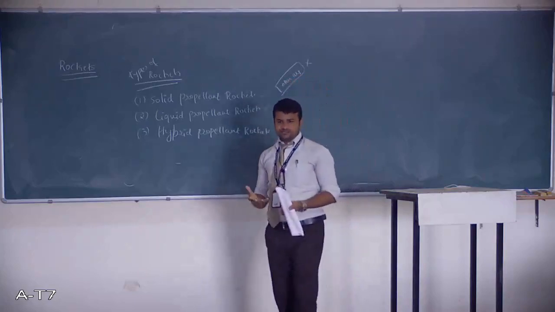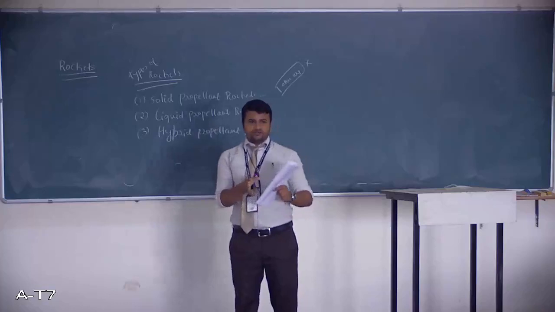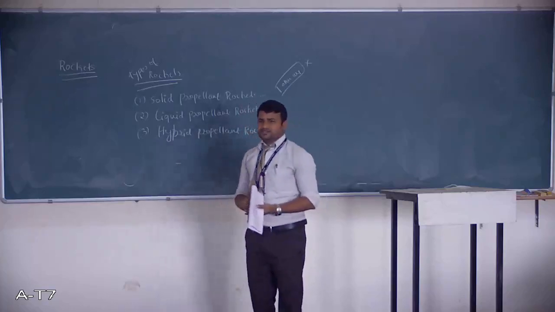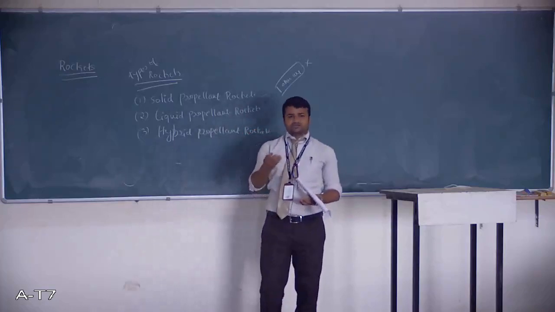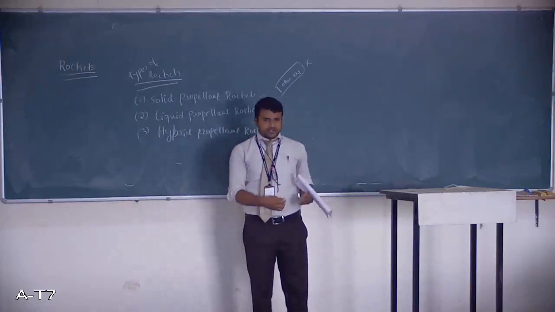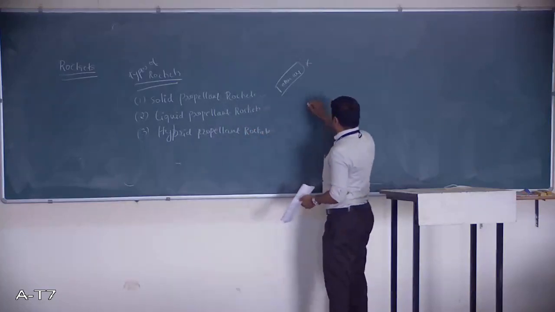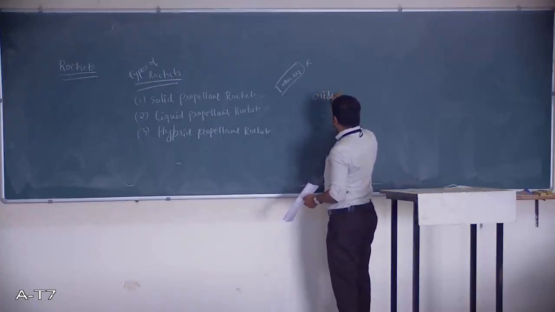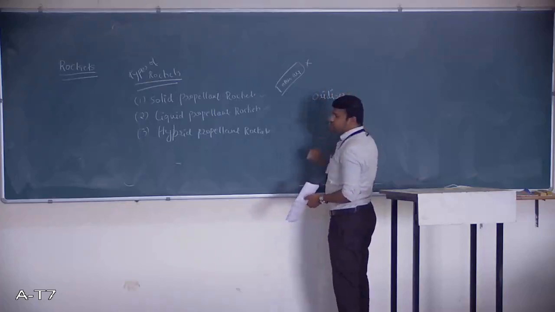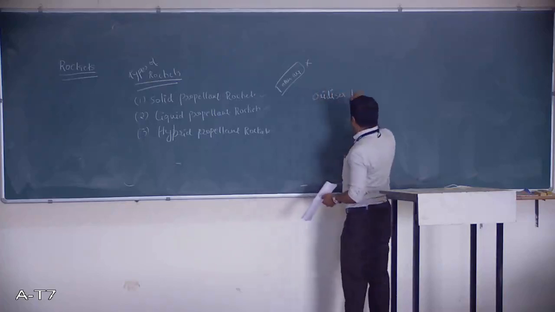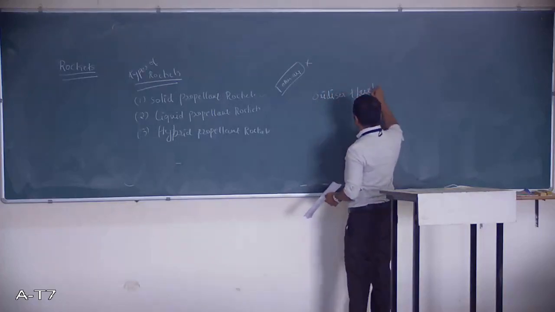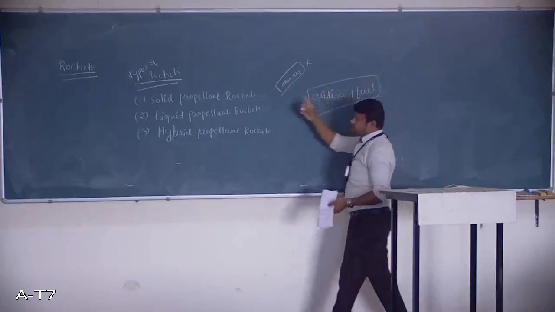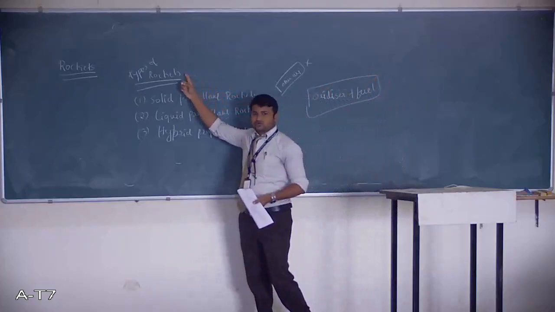We need oxygen, right? To make a combustion we need both fuel and oxygen. So that is the reason, instead of using oxygen from atmospheric air, here a separate oxidizer will be there, which will combine with fuel. These two things will be separately carried by the rockets in order to work.